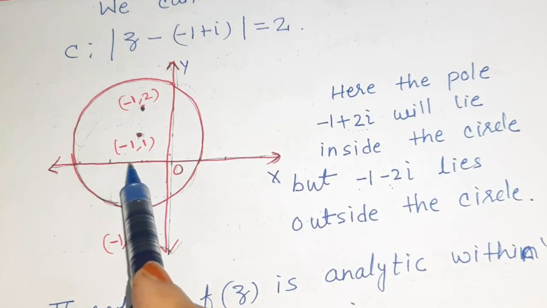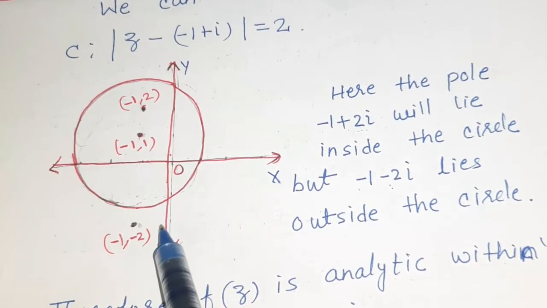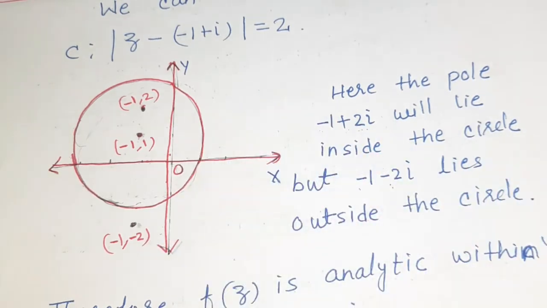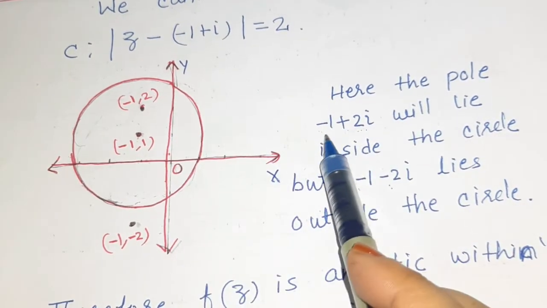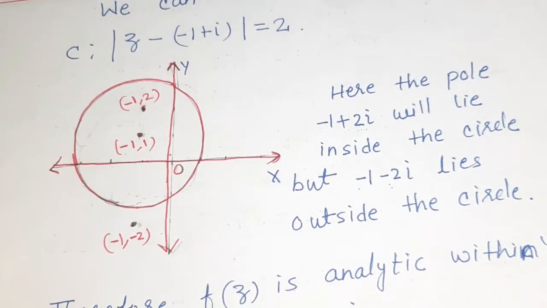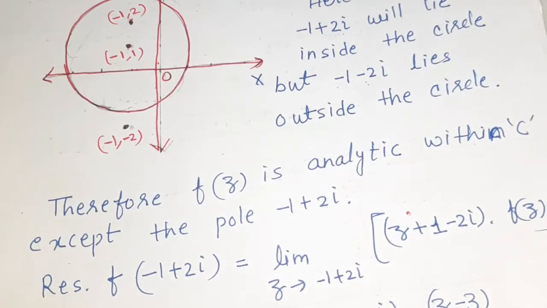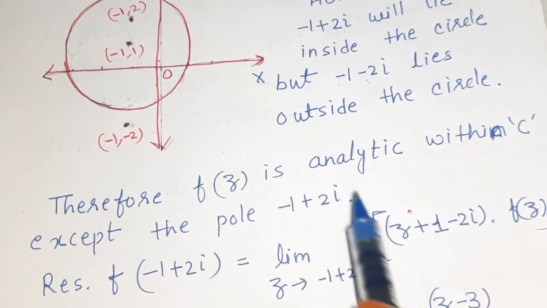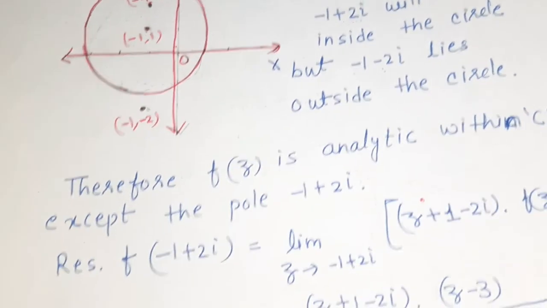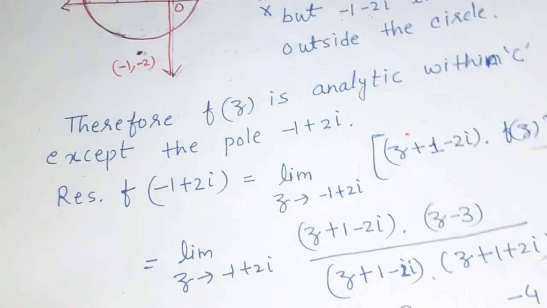So it will be somewhere here. So we see only the singularity -1 + 2ι lies inside the circle. Therefore f(z) is analytic within C except this pole -1 + 2ι. So we will consider only this singularity.